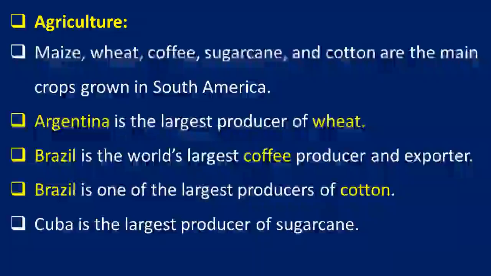Agriculture: wheat, maize, coffee, sugarcane and cotton. These are the main crops we can see in South America. Argentina is the largest producer of wheat, and an exporter also.